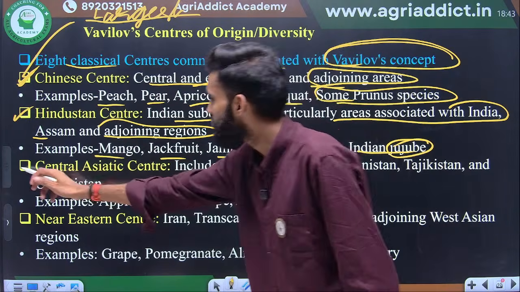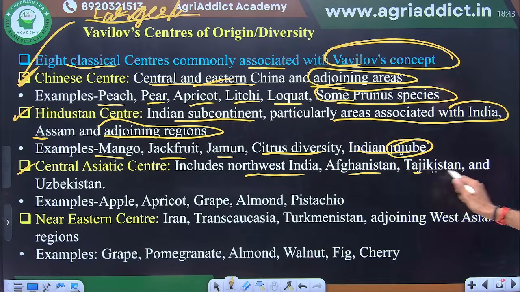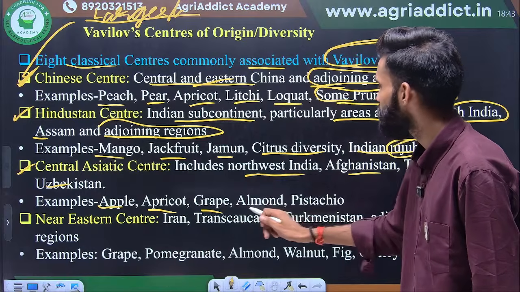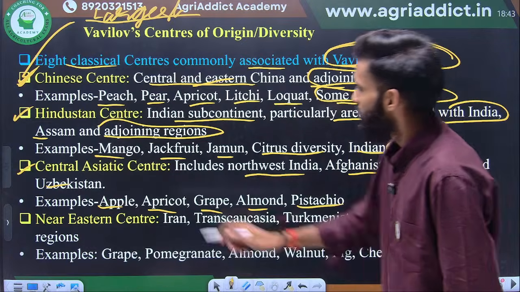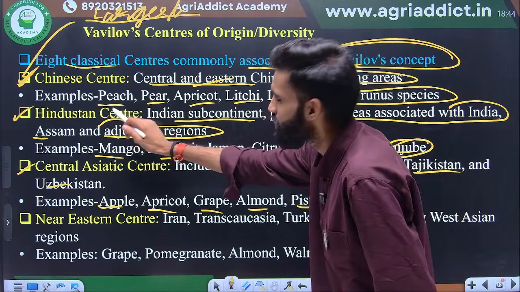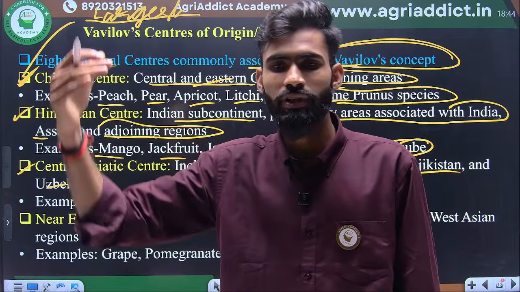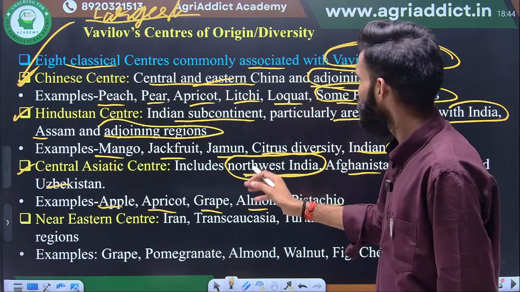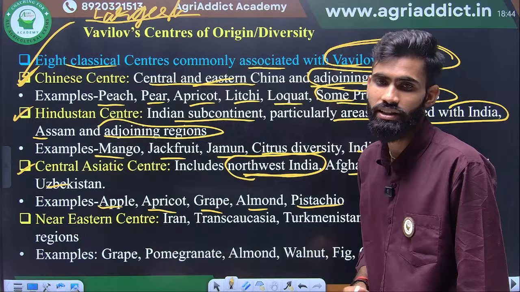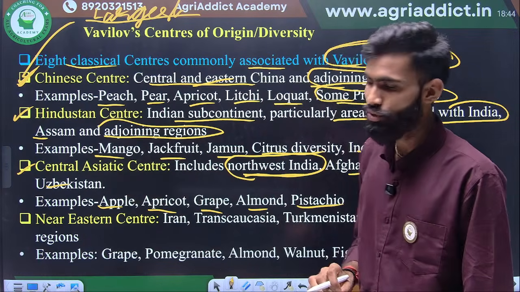Next one is the Central Asiatic center, which includes Northwest Asia, Afghanistan, Tajikistan, and Uzbekistan. Examples are apple, apricot, grapes, almond, pistachio nut. Here you see Northwest India is included in it. The Hindustan center starts from Northeast India and goes up to Assam and the Philippines, and that area only. But Northwest India is included in the Central Asiatic center. So don't be confused here, maybe they will ask these types of questions in your exam.